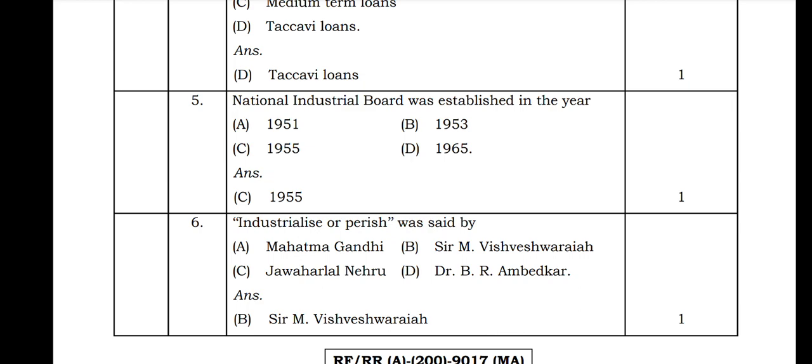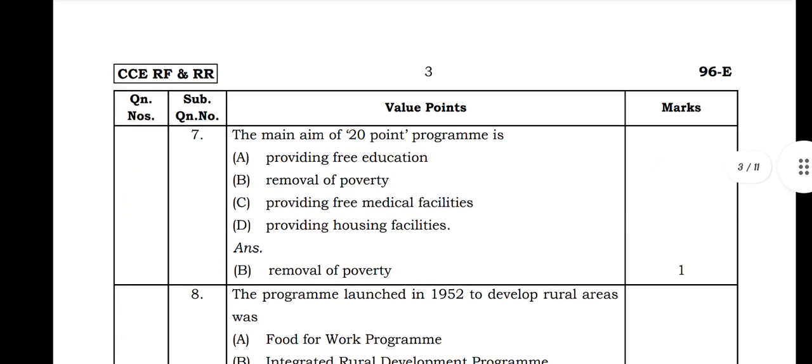Next, the sixth question they asked is: industrialize or perish was said by Mahatma Gandhi, Sir M. Vishwesvaraya, Jawaharlal Nehru, Dr. B.R. Ambedkar. So industrialize or perish was said by Sir M. Vishwesvaraya. Next, the seventh question they asked is: the main aim of the 20-point program is providing free education, removal of poverty, providing free medical facilities, providing housing facilities. So the main aim of the 20-point program is removal of poverty.